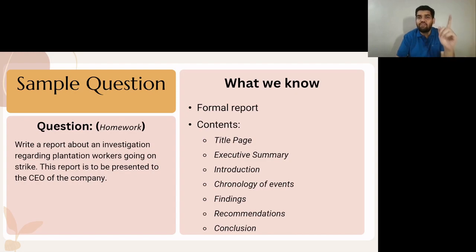Again, remember, this is a formal report. Anything you put in there has to be objective, has to be based on hard data. There is no space for your personal biases or your personal recommendations or anecdotes over here. You have to be objective. There is no room for subjectivity. After the recommendations, you have a conclusion wherein you may state something like the workers are striking for so and so reason, and if these recommendations were to be implemented, data suggests we might see a decline in the popularity of the strike, so on and so forth.